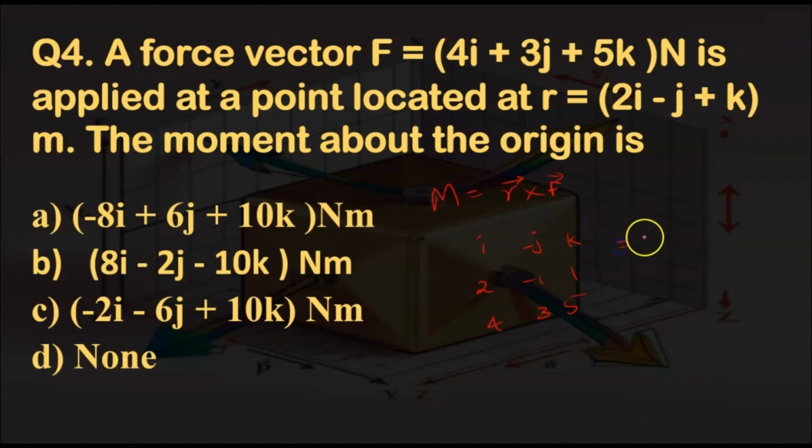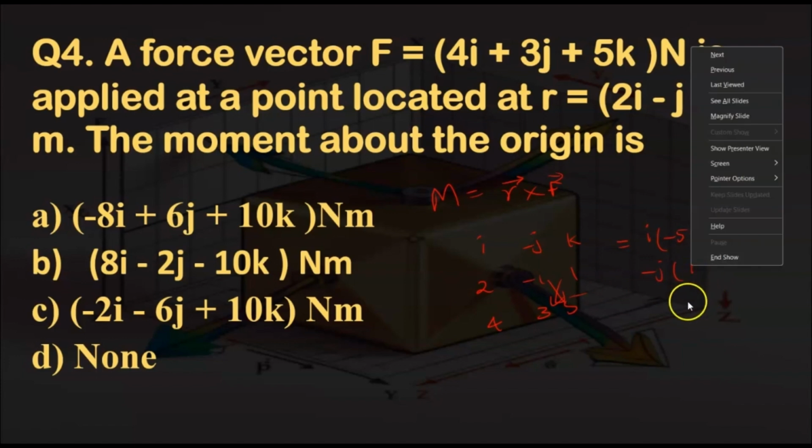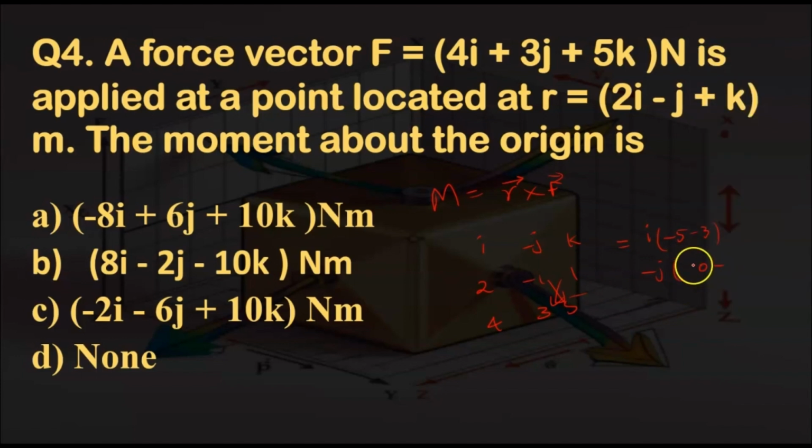and the value of moment equals I into, so we cross multiply, we get minus 5 minus 3, and minus J into, when you cross multiply you get 5 into 2, that is 10 minus 4, and plus K into, we get 3 into 2, 6 plus 4. So the right answer will be minus 8I plus 6J plus 10K. And hence, the right answer will be option A.